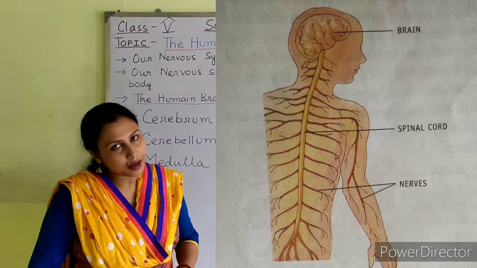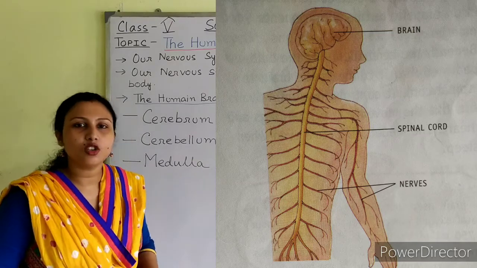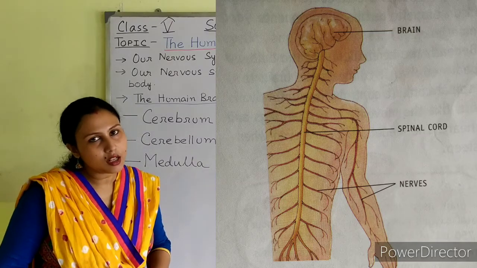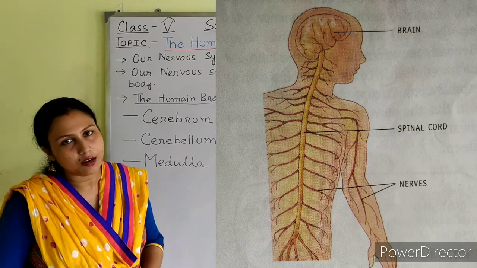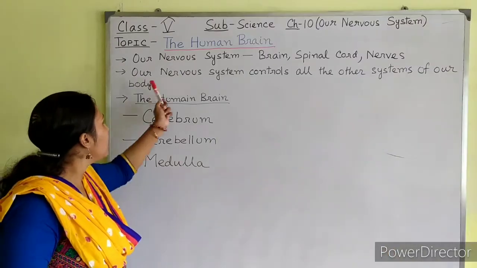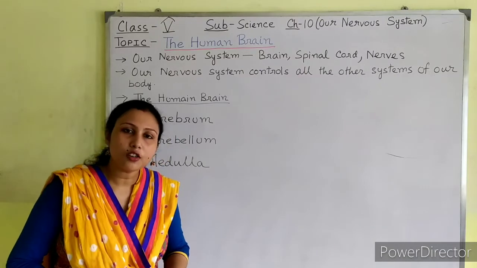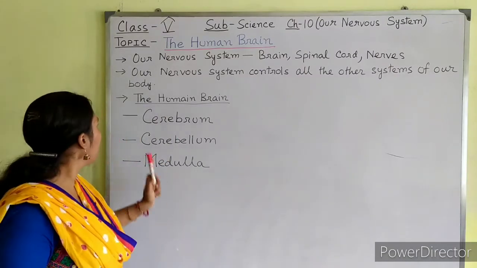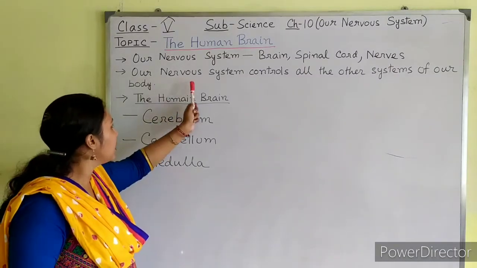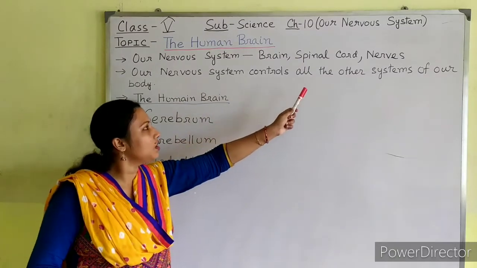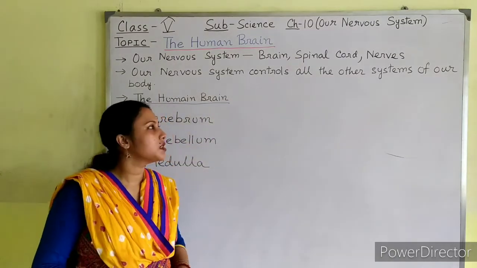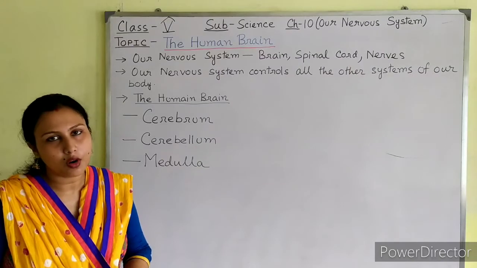Our nervous system controls all the other functions and systems of our body.